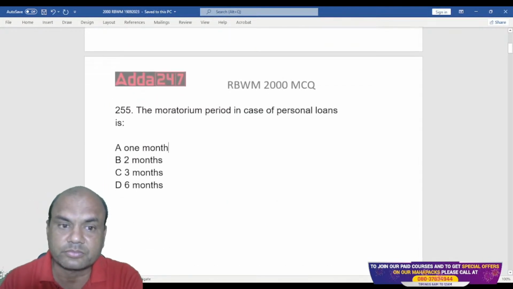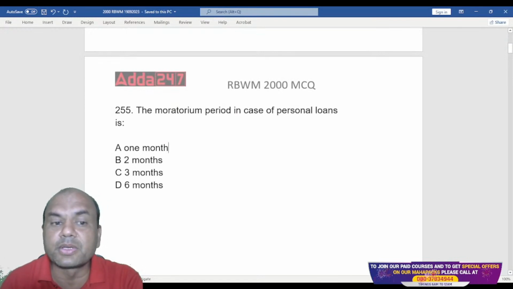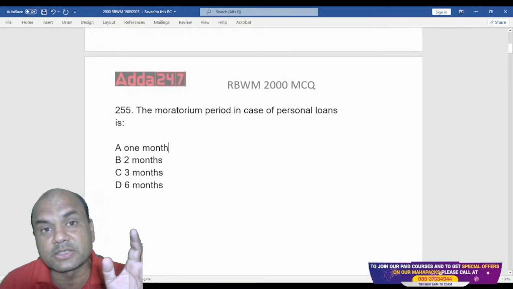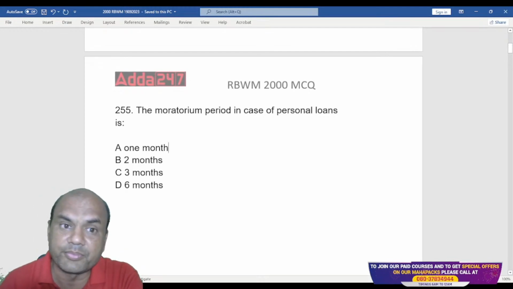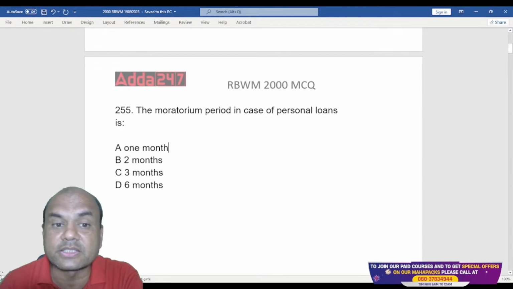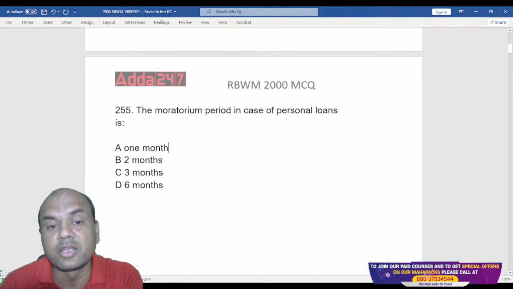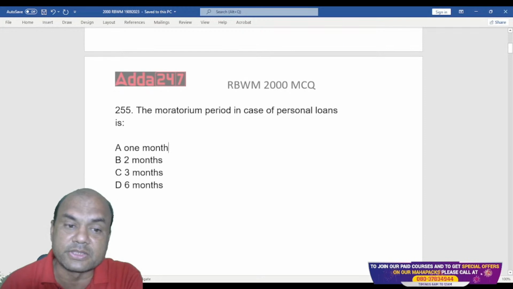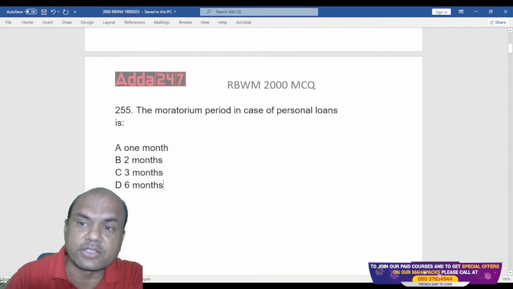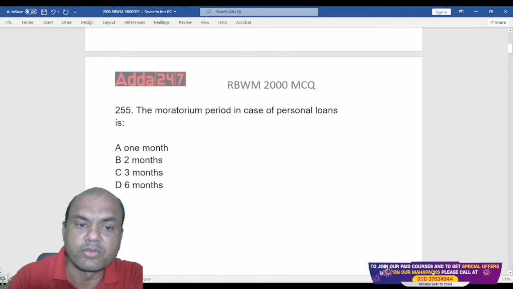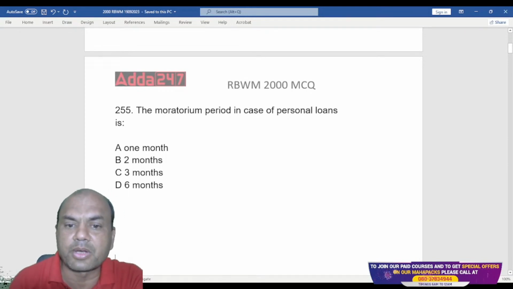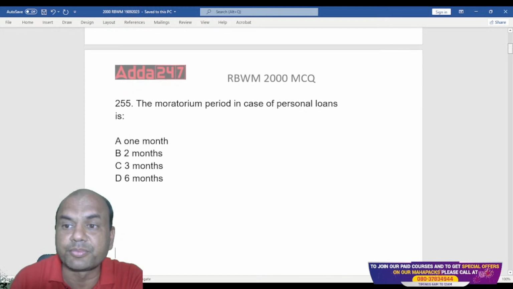Chalo. The moratorium period. You'll see the numbers we have been covering for many days, that's why these numbers are continued. That's why I'm saying watch the series from the starting. The moratorium period in case of personal loans is, so in case of personal loans (PL), what do you think should be the moratorium period?